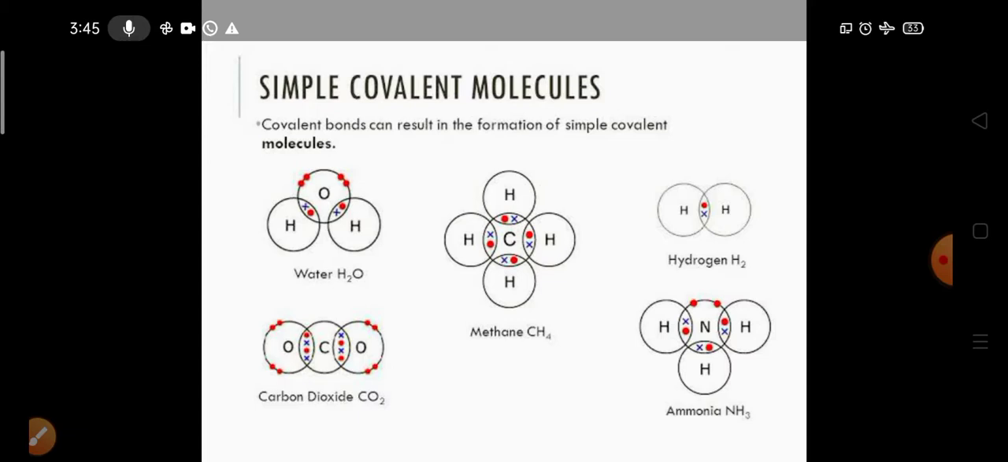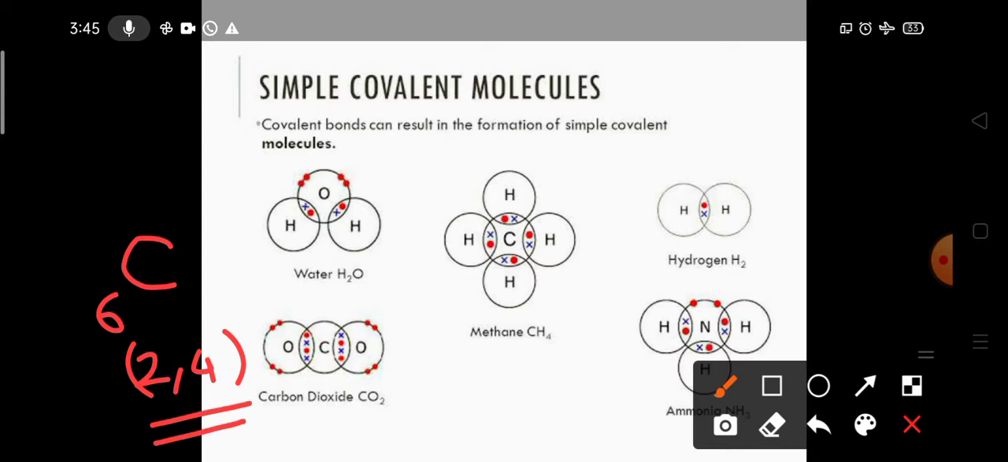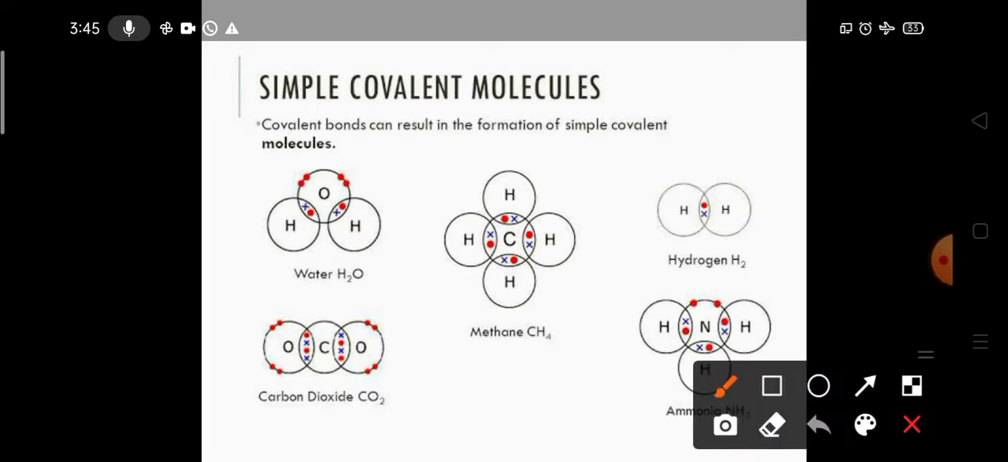Okay, so first of all we have to discuss why carbon can't. Actually carbon's atomic number is 6, it has electronic configuration 2, 4. So the question is why it can't lose or gain electrons. The answer is, if you want to make carbon lose or gain electrons, then it's okay.